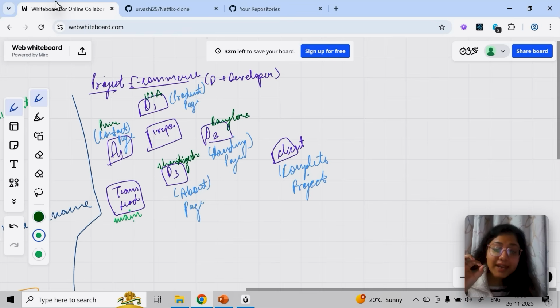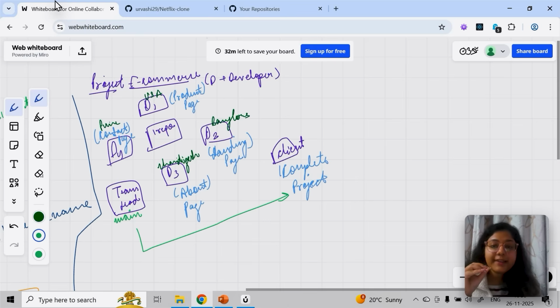Because that is what we deliver to the client as the complete project. That main is going to be the final main. That's why I told you, you pick master or main, whichever you want to. Basically, that is going to be the main, which will have all the main code.